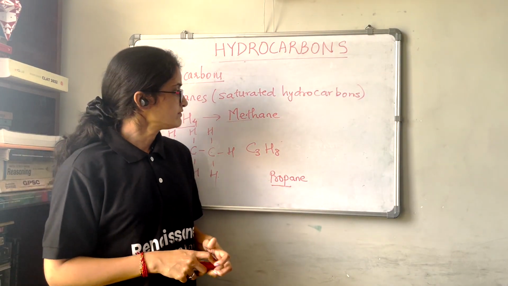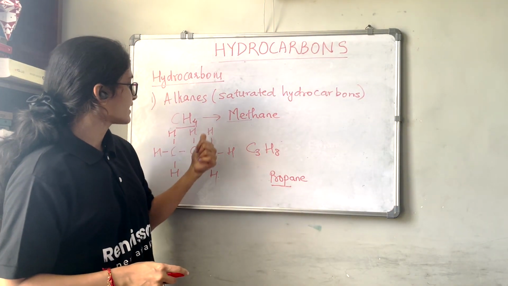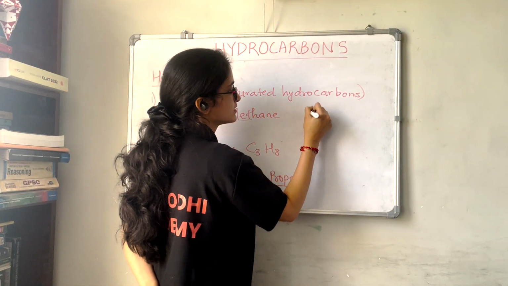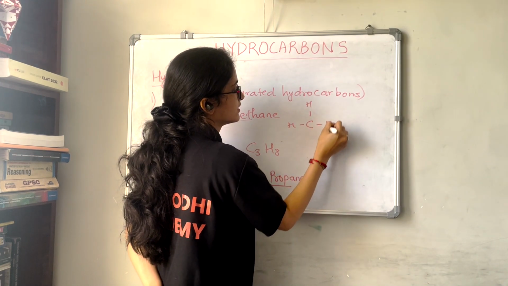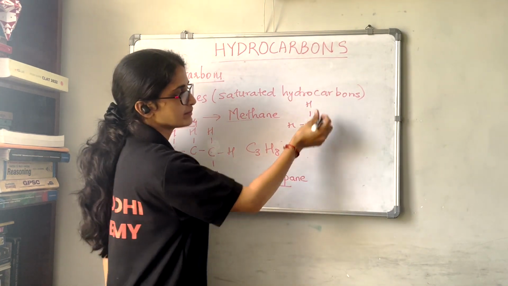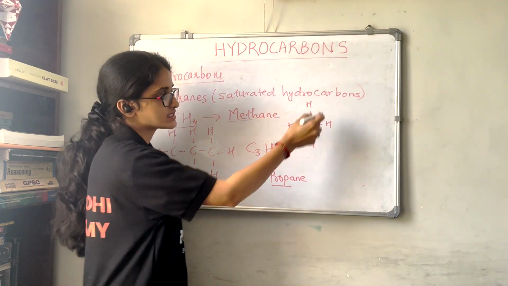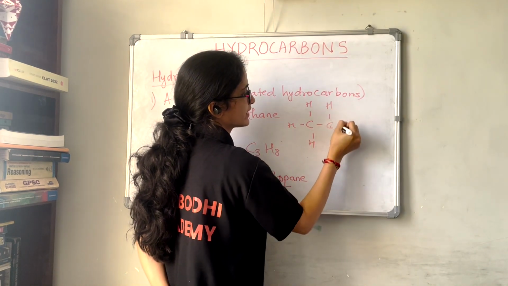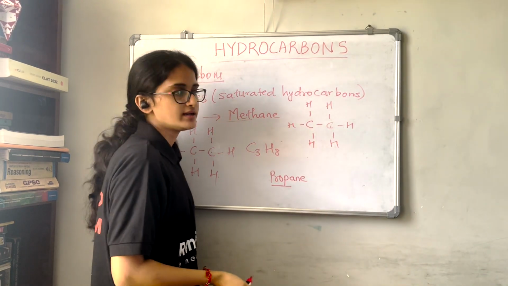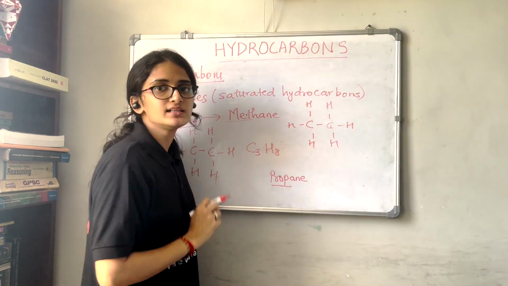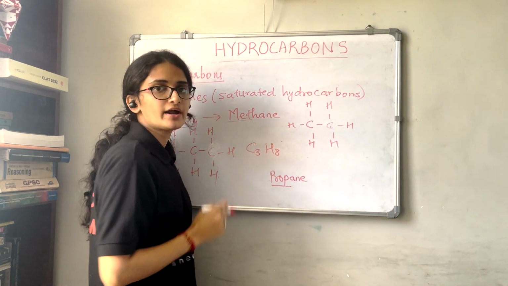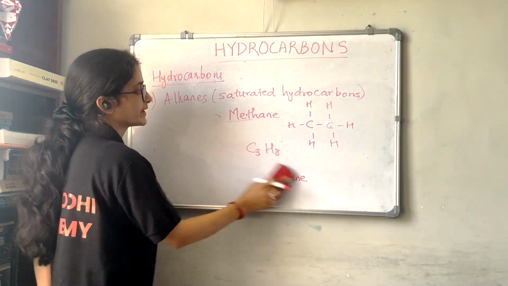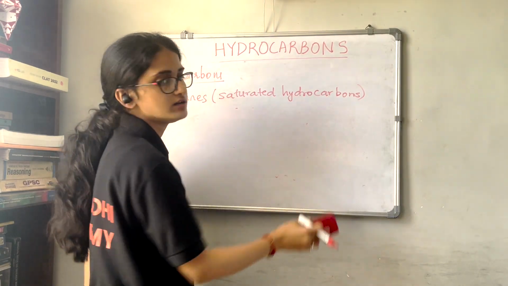Now we have seen that methane, ethane, propane have the structure like this. CH4 means this structure. So this can be arranged in only one way. That is, this is the single way of arranging methane. If you add one carbon and write hydrogens, this is ethane, right? So here also this is the one single way of arranging the carbon and hydrogen atoms, right? So now next part we will see about the nomenclature and isomerism of the alkanes.